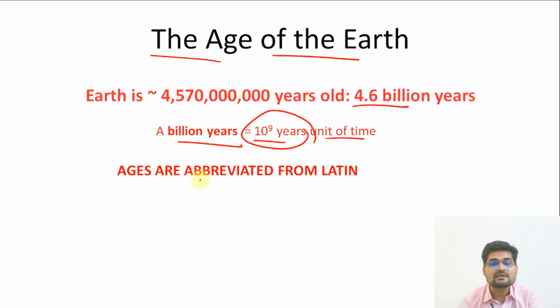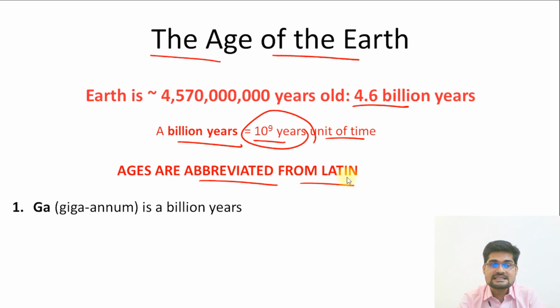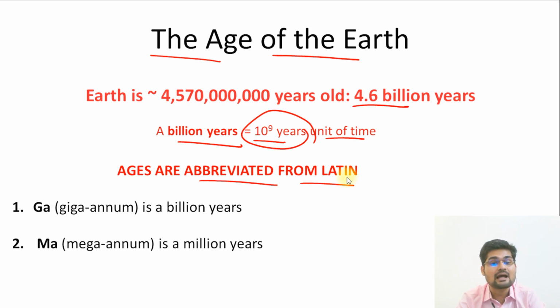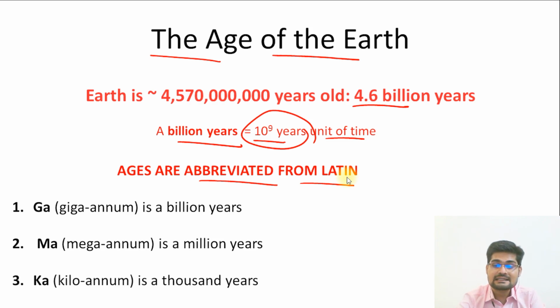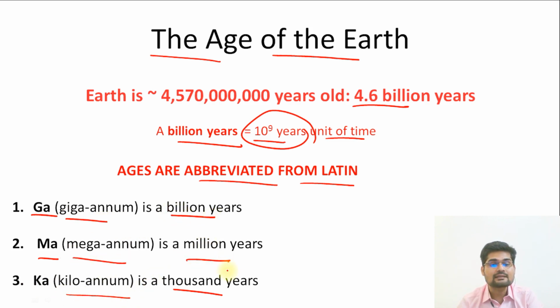So ages are abbreviated from Latin. How? Let's understand. GA, that is giga annum, is a billion years. MA, that is mega annum, is a million years, and KA, that is kilo annum, is 1,000 years. So remember, whenever you see the words GA, MA and KA written, it basically means giga annum, mega annum and kilo annum. That is billion, million, thousand. So that is how we write the units in terms of time.